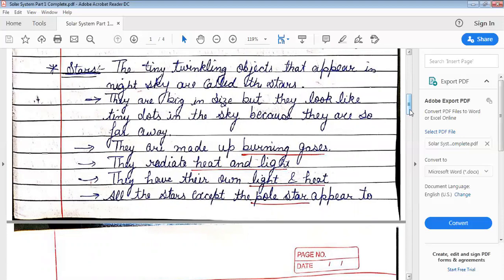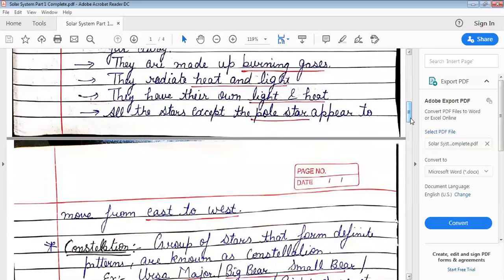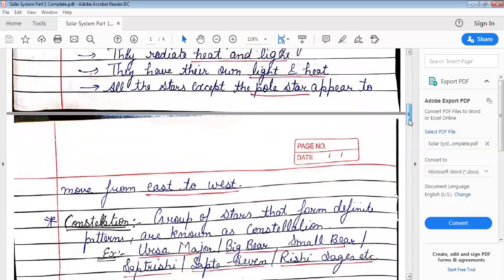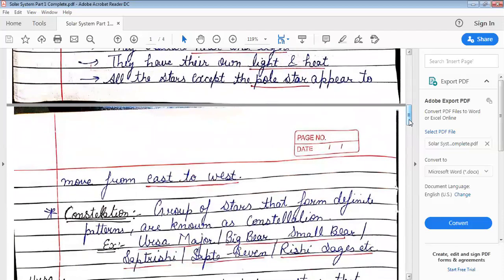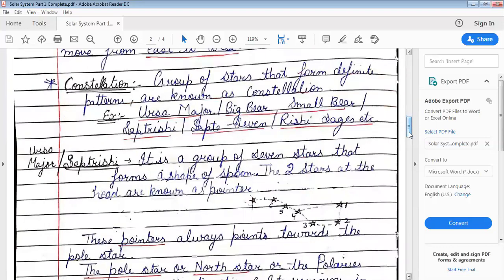They are made up of burning gases, hydrogen and helium, and they radiate heat and light, and they have their own light and heat. All the stars except the pole star appear to move from east to west. So this is all about the star.